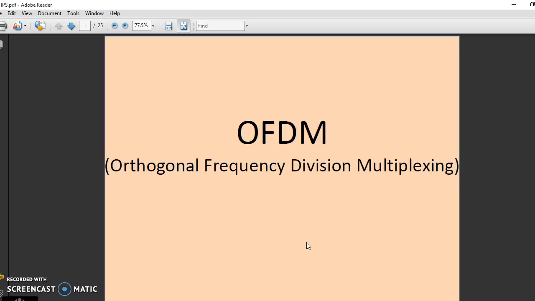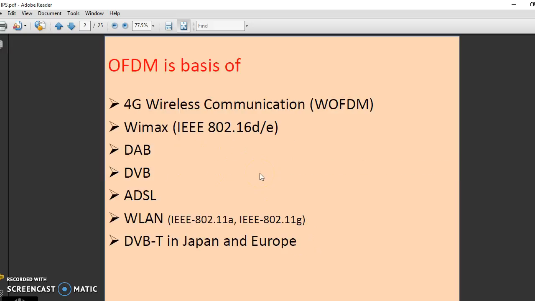So today we will discuss OFDM, orthogonal frequency division multiplexing. OFDM is the basis of all 4G wireless communication, known as wideband OFDM. It is also the basis of WiMAX, digital audio broadcasting, digital video broadcasting, asynchronous digital subscriber line, wireless local area network, and digital video broadcasting terrestrial in Japan and Europe.